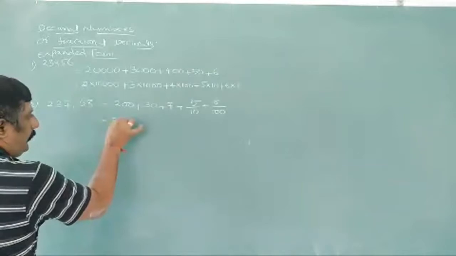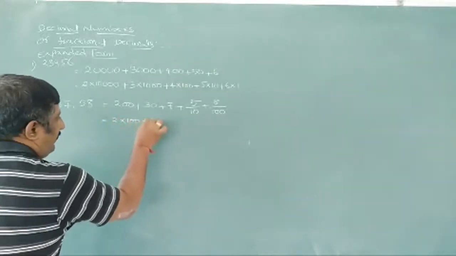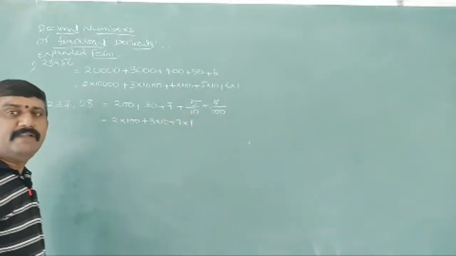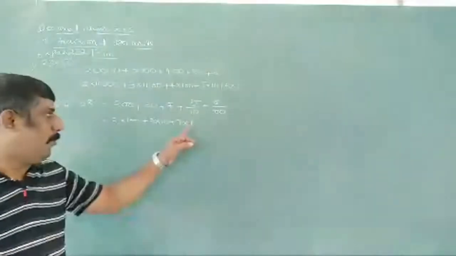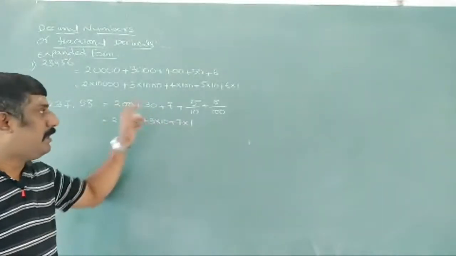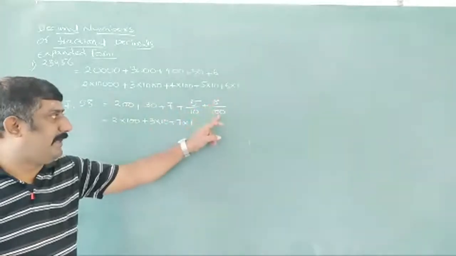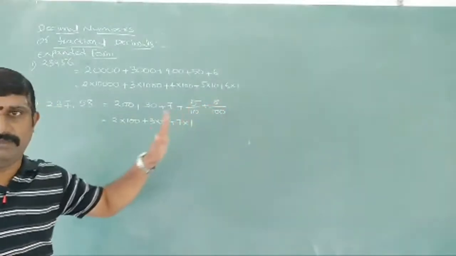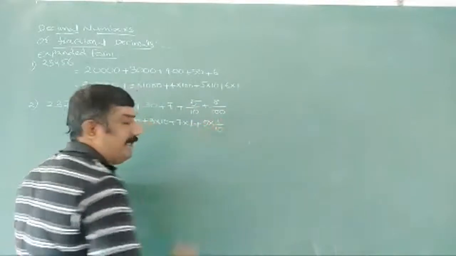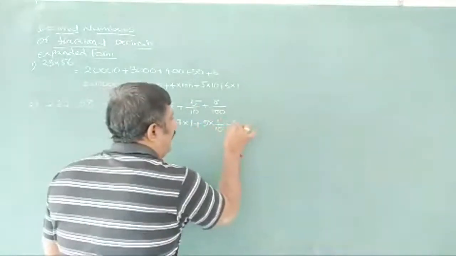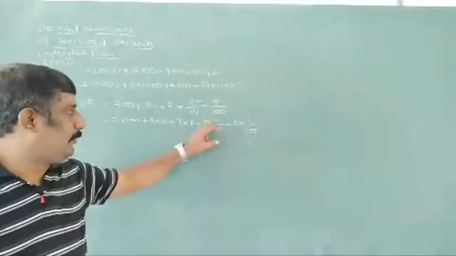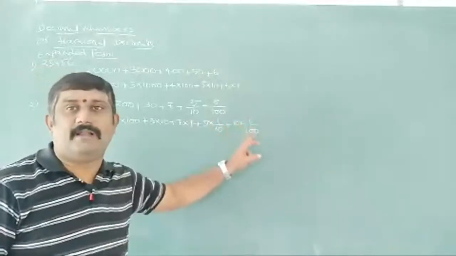This again we can write as 2 into 100 plus 3 into 10 plus 7 into 1. We know our places start from 1, 10, 100, thousands, 10,000s like this. But whenever we come to 5 by 10 and 8 by 100, these are after the decimal. So that's why we write plus 5 into 1 by 10, plus 8 into 1 by 100.